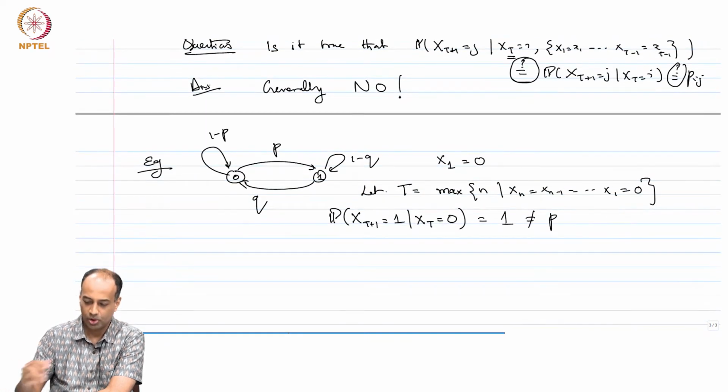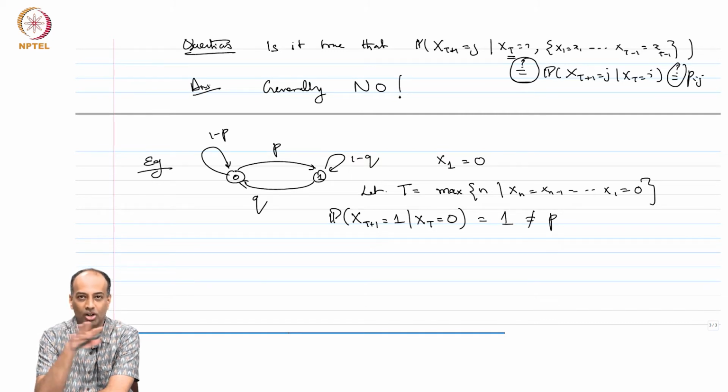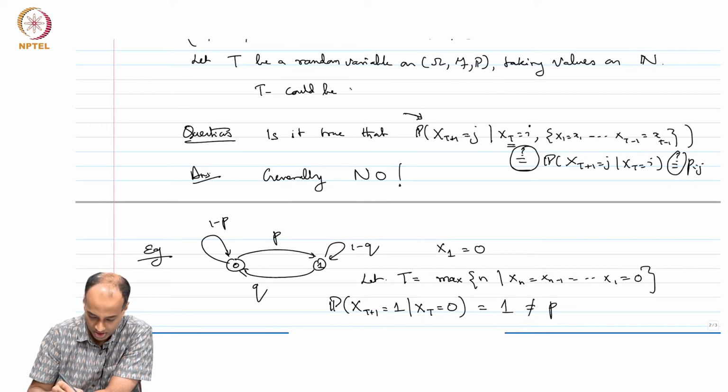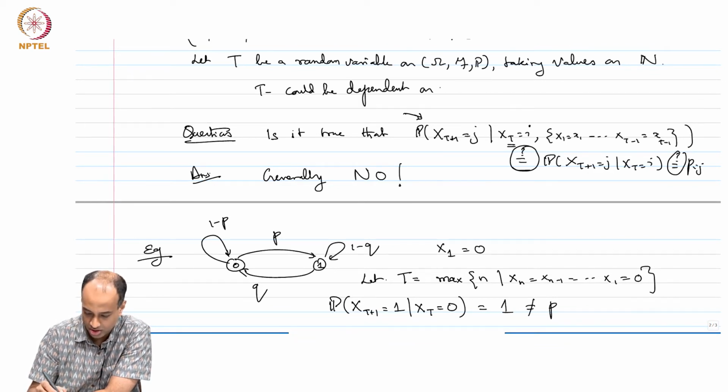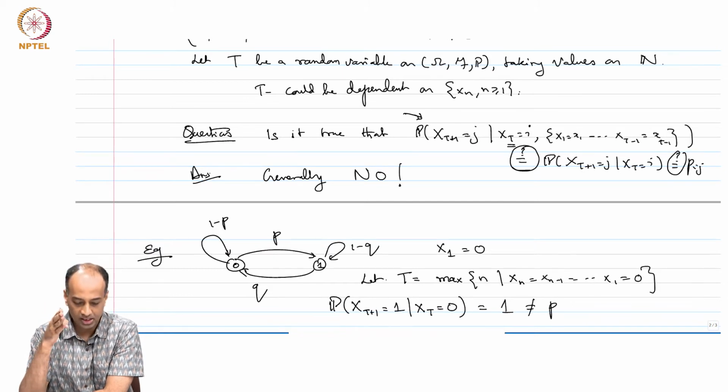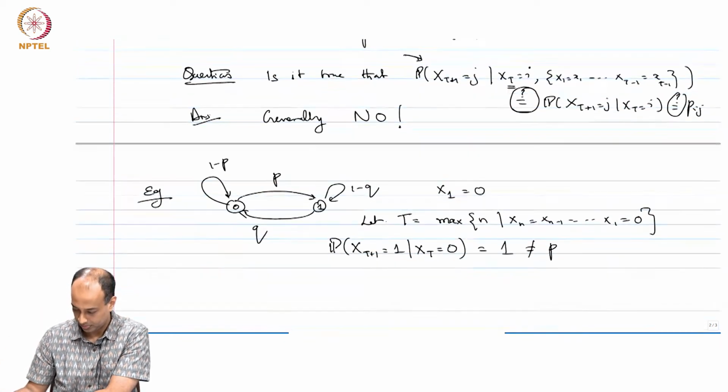So the bottom line is that if t is a random variable which could be dependent on this x_n for n greater than or equal to 1, some random variable t which could depend on this process x_n, then if I look at whether the Markov property holds at index t, generally the answer is no. If it happens to hold, then the random variable t is said to satisfy the strong Markov property for this DTMC. Definition.